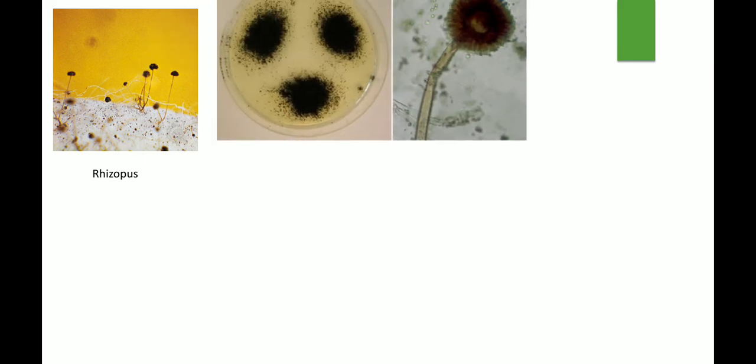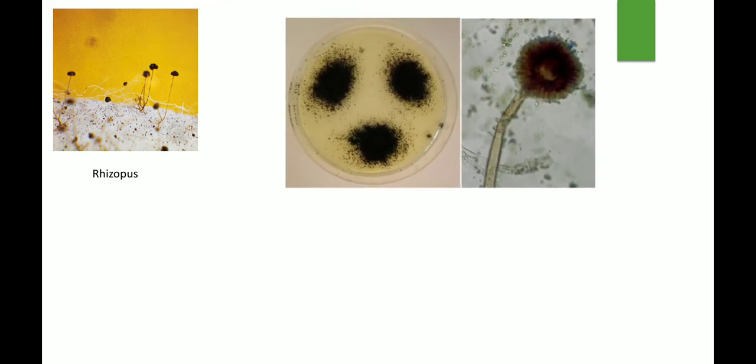So this is phycomycetes. Example is Rhizopus. You can see long filament-like structures, hyphae. Phycomycetes are classified based on the group of hyphae. Next is Aspergillus. Aspergillus is a fungus that belongs to Ascomycetes.